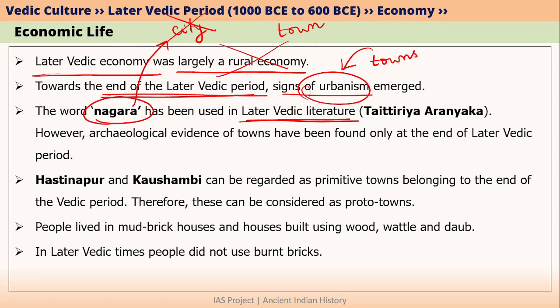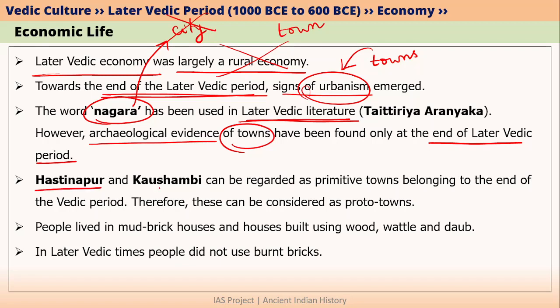And the second evidence that we found of urbanism is archaeological evidence. When we have conducted excavations in northern India, we have found that early evidence of towns was also there around 600 BCE, which is nothing but the end of later Vedic period. So during the most part of later Vedic period, it was rural economy. Only at the very end of later Vedic period, towns emerged.